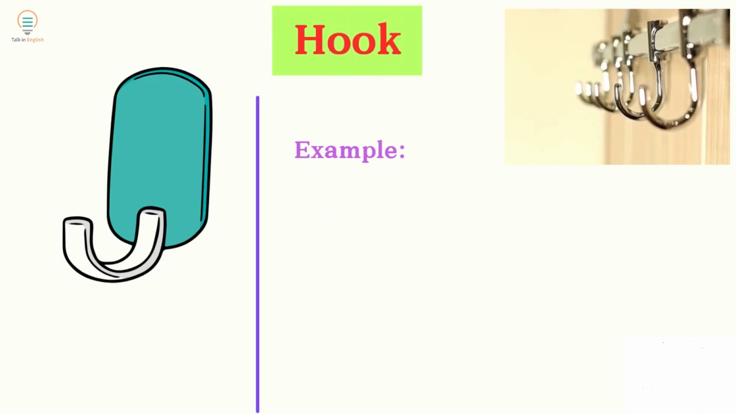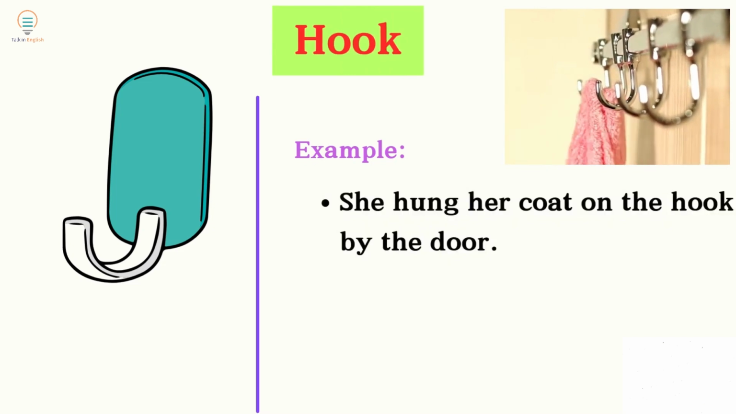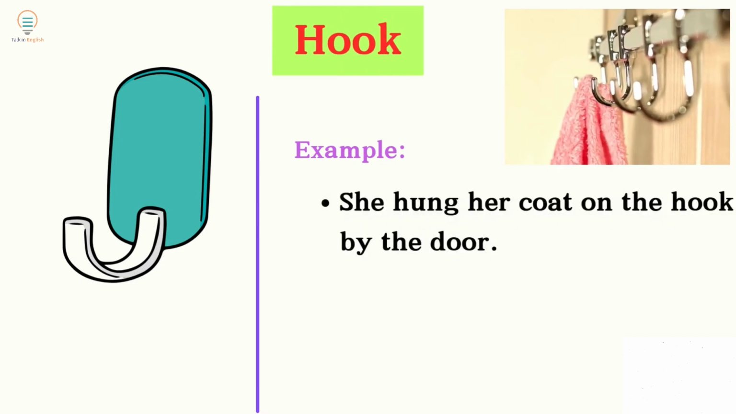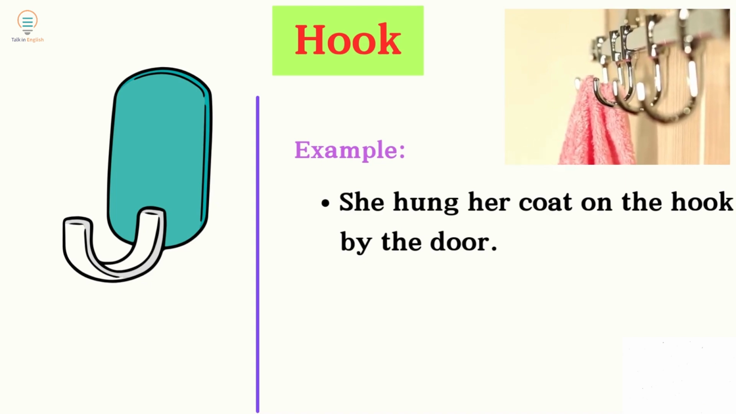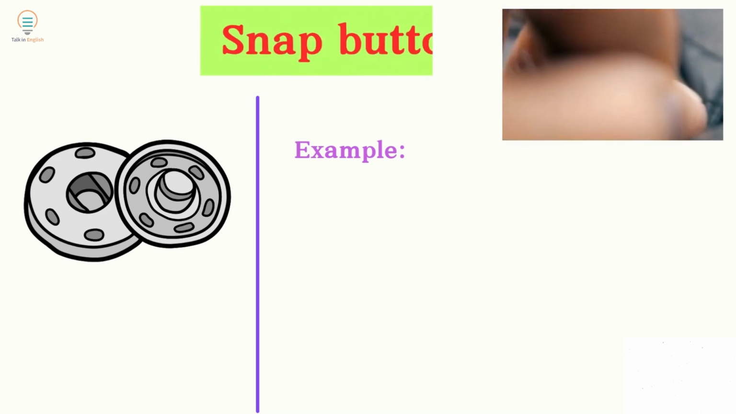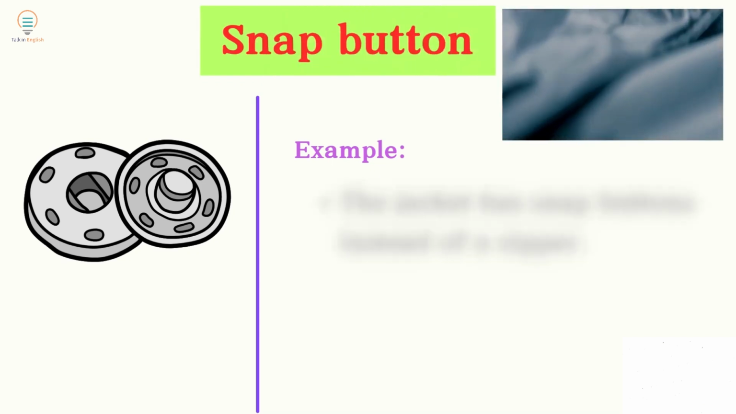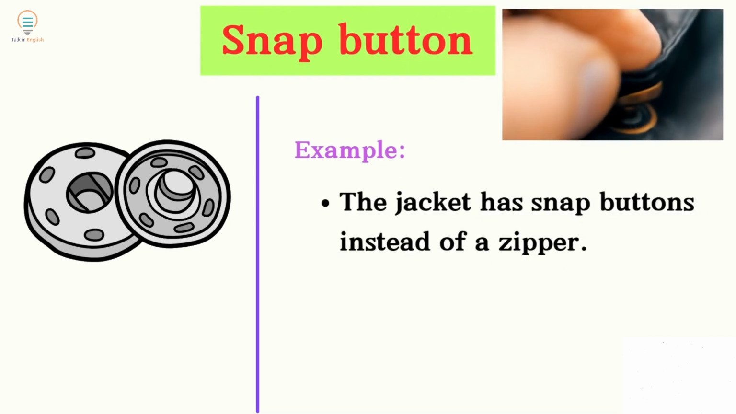Hook. She hung her coat on the hook by the door. Snap button. The jacket has snap buttons instead of a zipper.